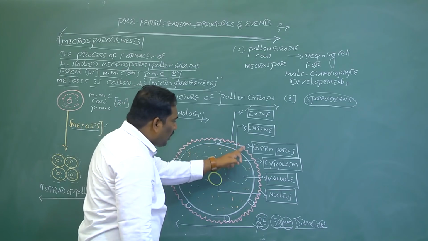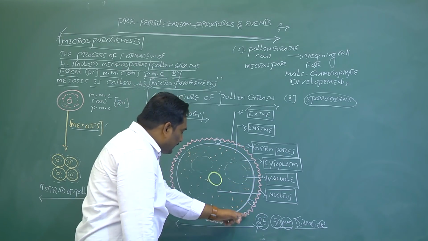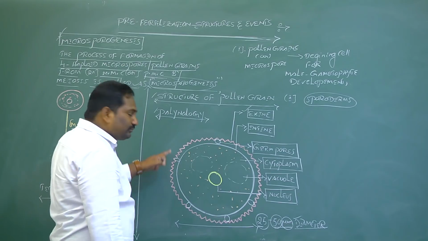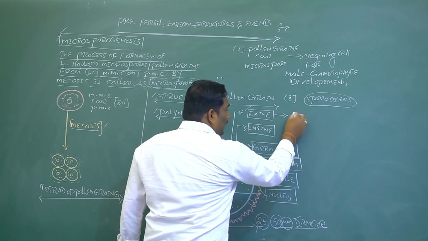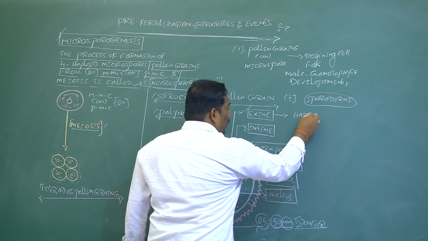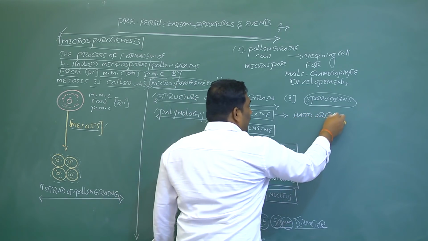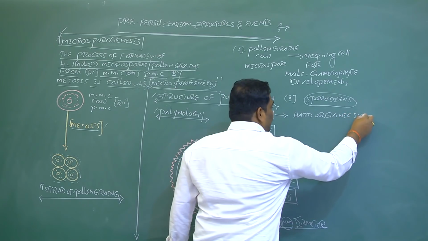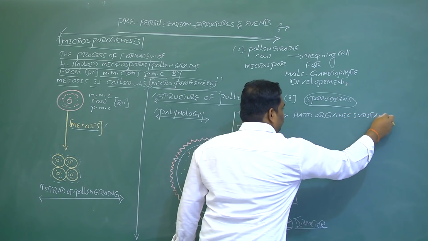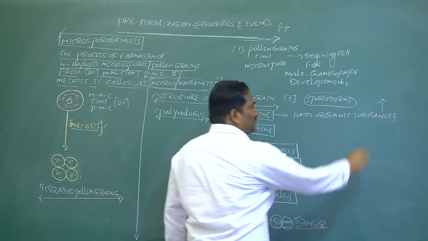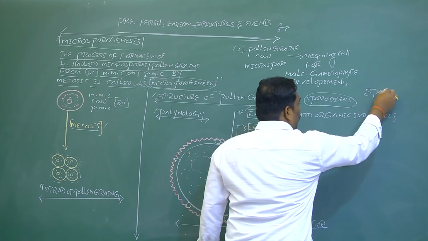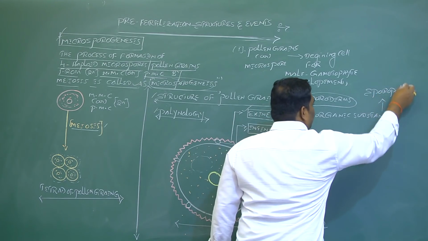Exine is very hard and thick, having different designs. The reason is that the exine is chemically made up of a hard organic substance called sporopollenin.